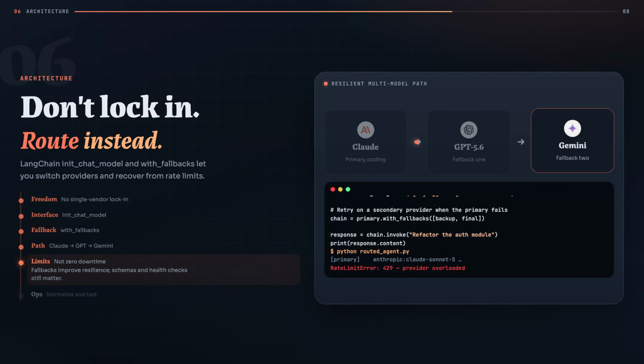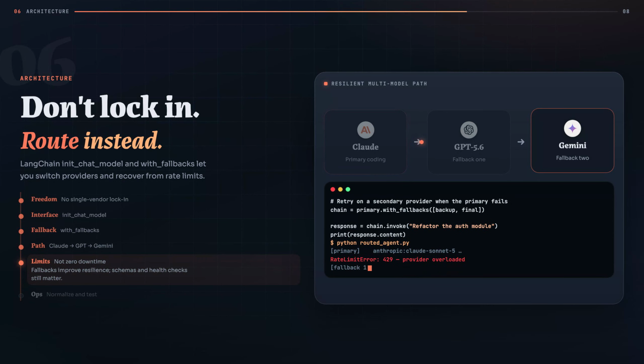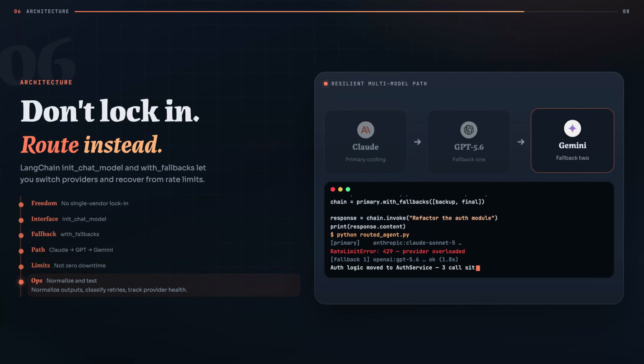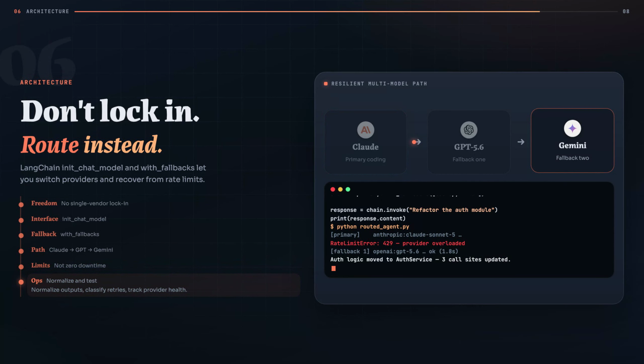Fallbacks improve resilience, but they do not guarantee zero downtime. Each provider may interpret prompts differently, support different tools, or return slightly different structured outputs. Production systems should therefore normalize schemas, classify retriable errors, apply timeouts, track provider health, and test each fallback path independently.